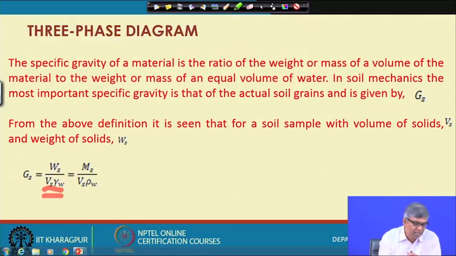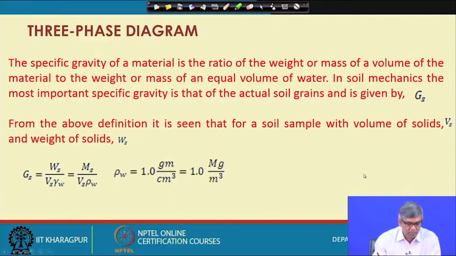specific gravity, and that can also be written in terms of mass as mass by Vs into rho s and rho W. Rho W is 1 gram per centimeter cube, or 1 megagram per meter cube, either way.